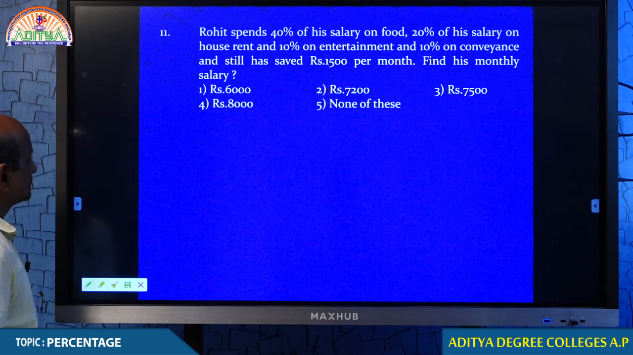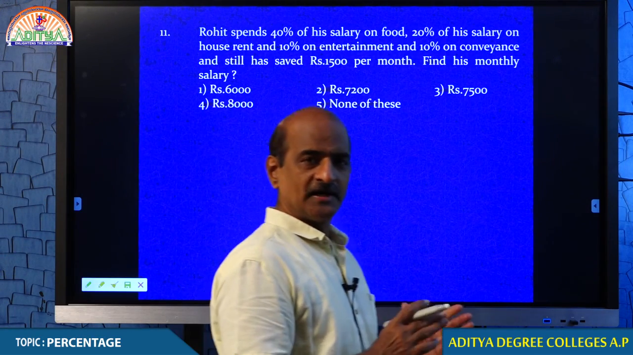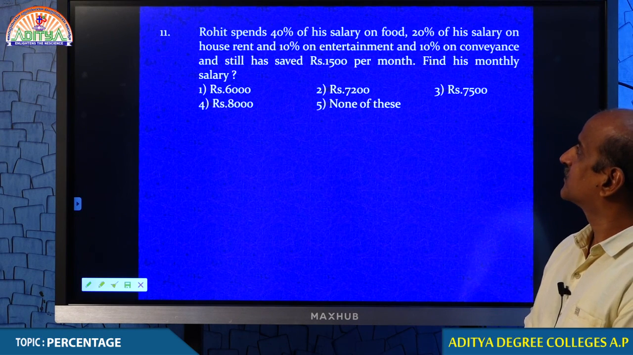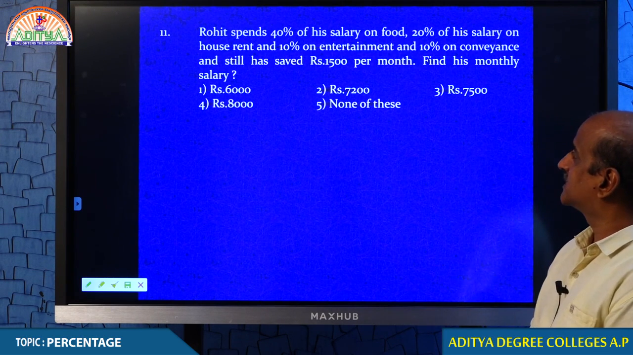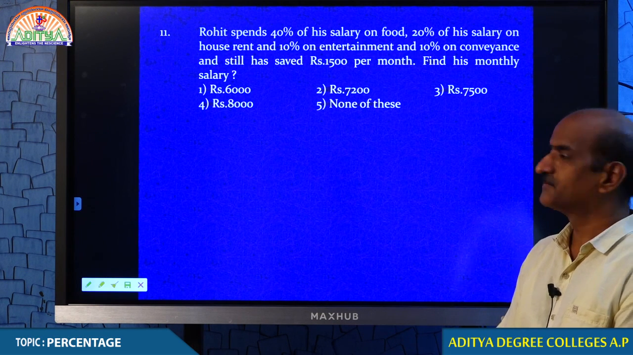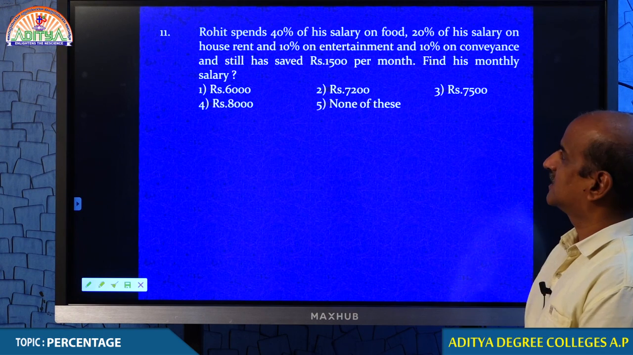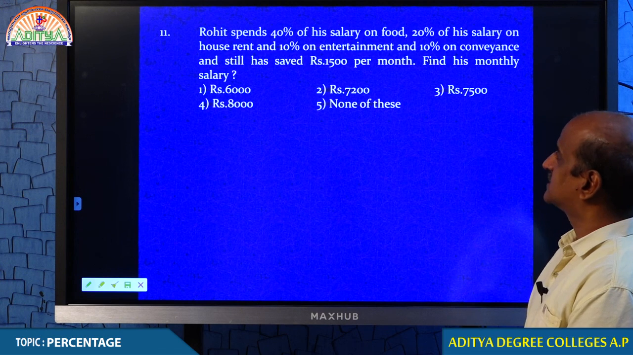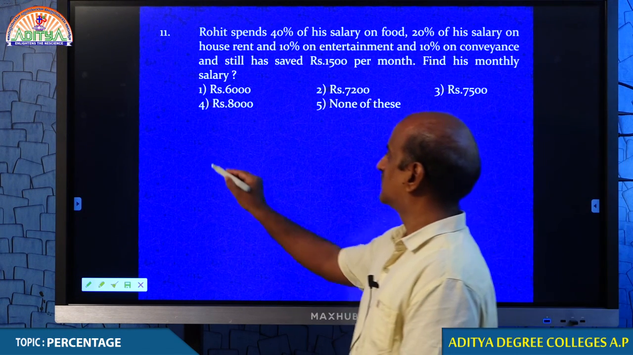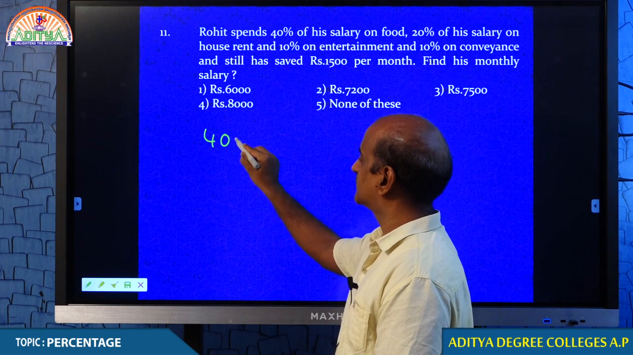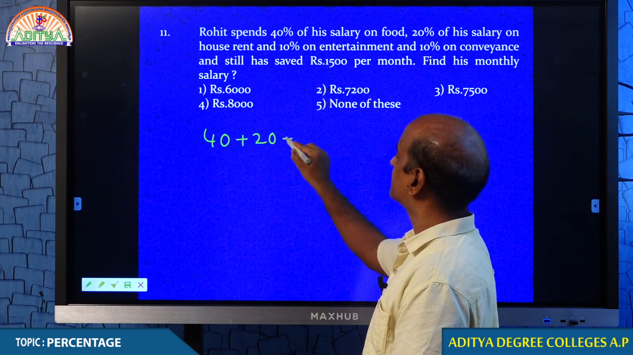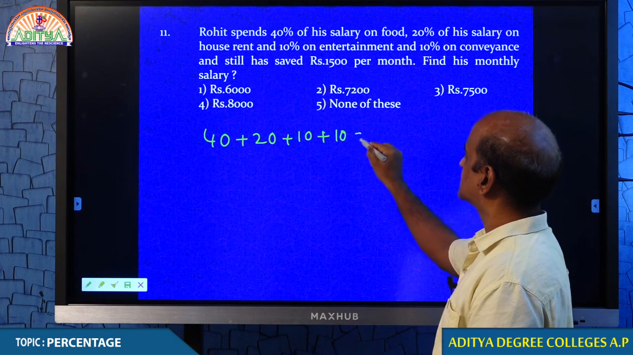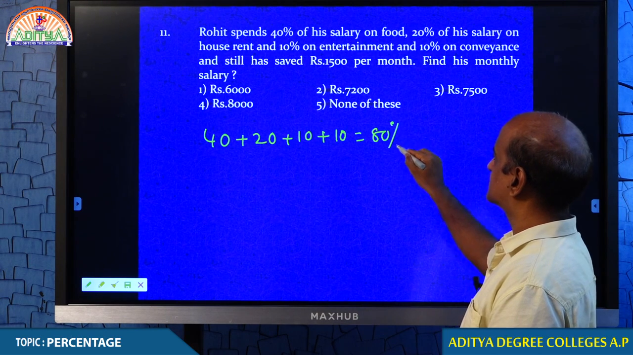Just look at the question. Question number 11. You read the question properly, students. You read the question seriously, maybe you will be able to get it. Rohit spends 40% of his salary on food, 20% of his salary on house rent, 10% on entertainment and 10% on conveyance. Tell me how much percent is spending out? 40 plus 20 plus 10 plus, come on student, 10. So, what is the total percentage of salary he is spending out? 80% he is spending.